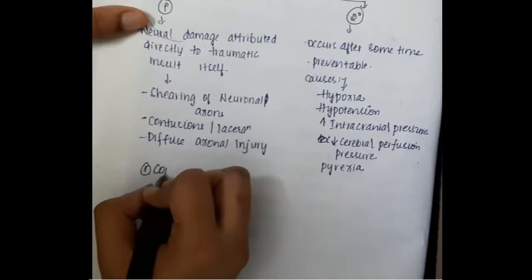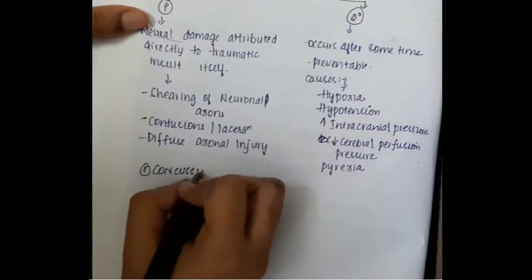So in this, due to the trauma, first the primary brain injury has occurred. Along with this primary brain injury, or even without it, there will be some changes occurring in our body, like hypoxia, hypotension, increased intracranial pressure, decreased cerebral perfusion pressure, pyrexia. Even some other changes can also occur. When these other changes cause brain injury, then we call it secondary brain injury.